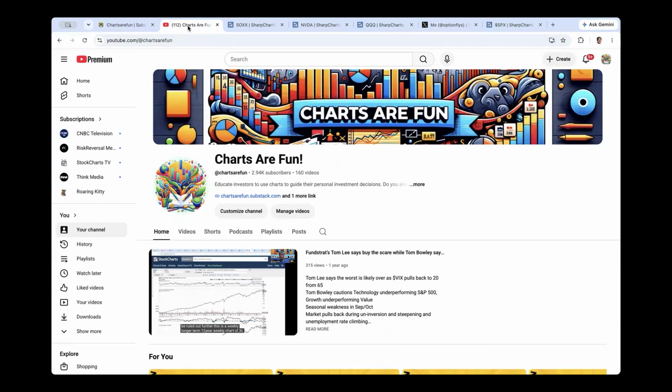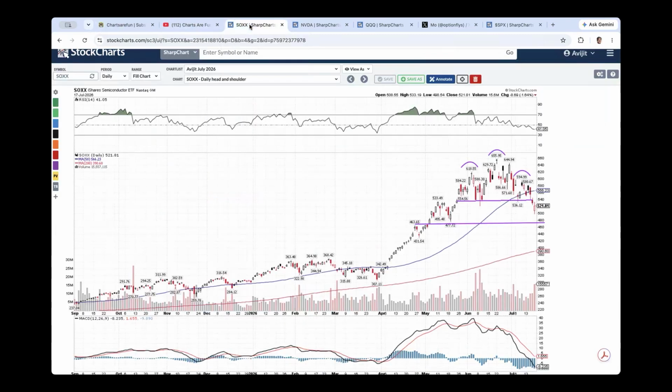We do believe there are tremendous fun insights in these charts. We don't share investment advice, so please do not use these fun insights on these charts for making your trading decisions. But the key is to try to read the tea leaves of the market from technical charts and technical patterns. We're going to talk about the semiconductor industry.